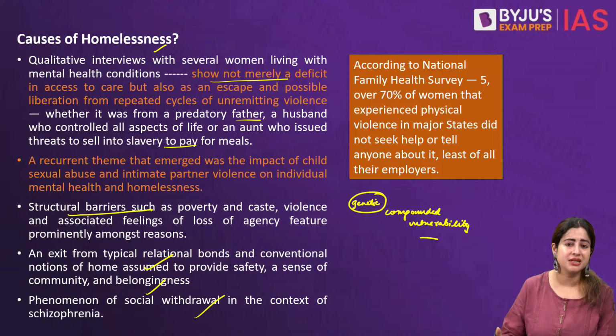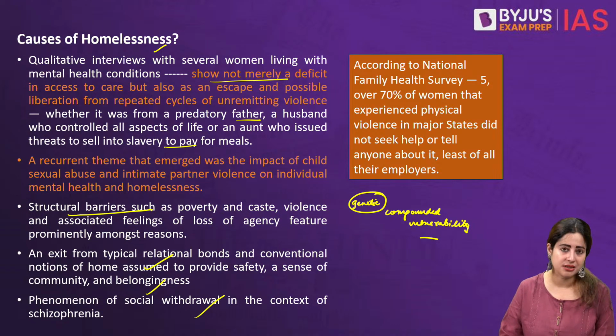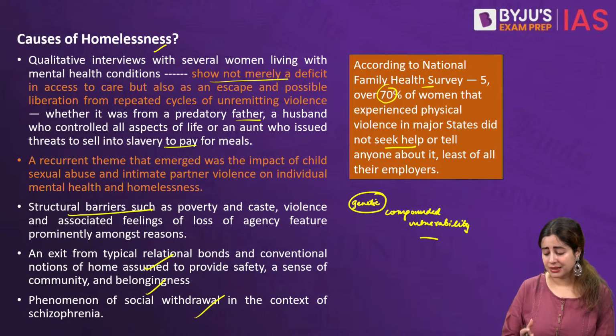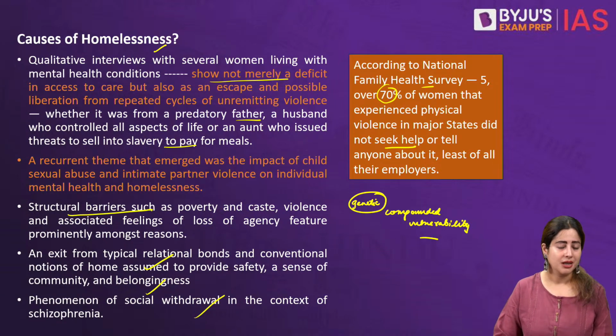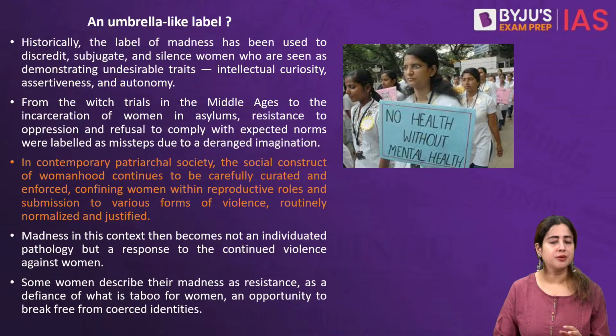When a woman is hallucinating things, who is typically known as a mad woman, a crazy woman, she is in fact living and reeling under a trauma that has come with years of abuse within the family. That's something we need to understand. For example, as per the National Family Health Survey 5, 70% of women that experience physical violence, beating or sexual molestation either did not take help from anybody or never even told anybody, including their office colleagues if they are working, about the problem. And hence, the problem just perpetuates.